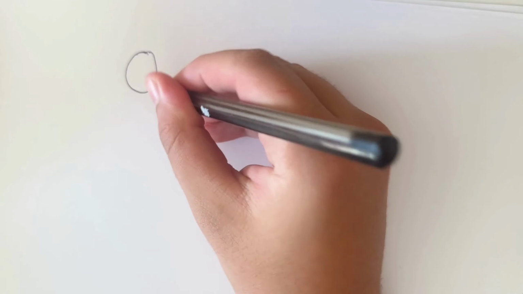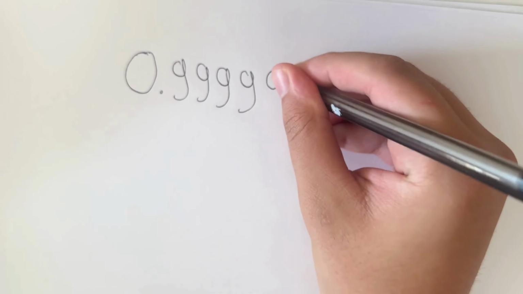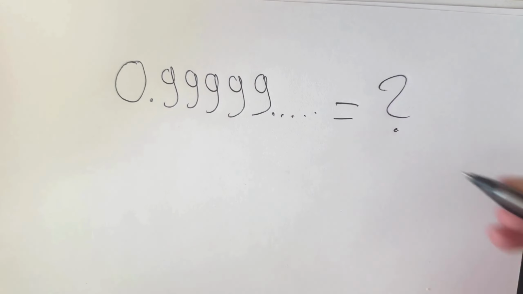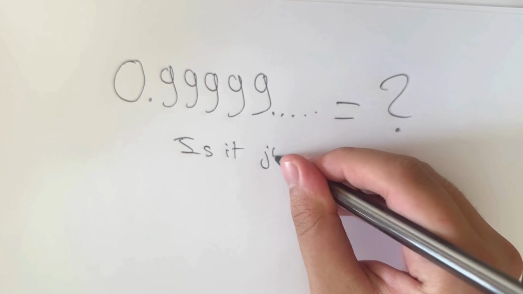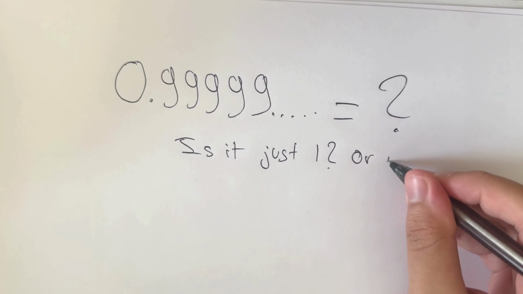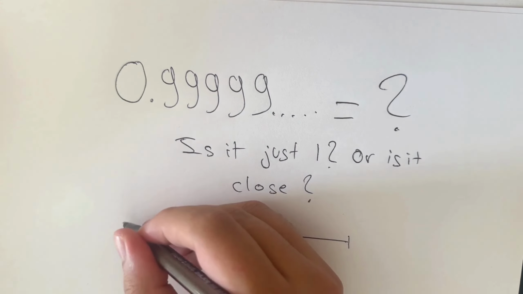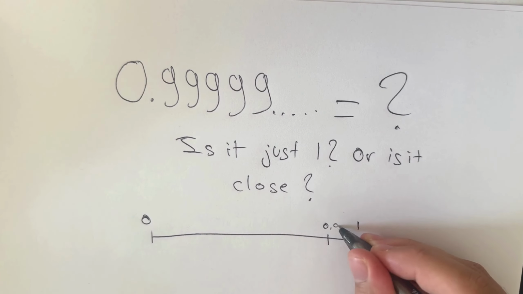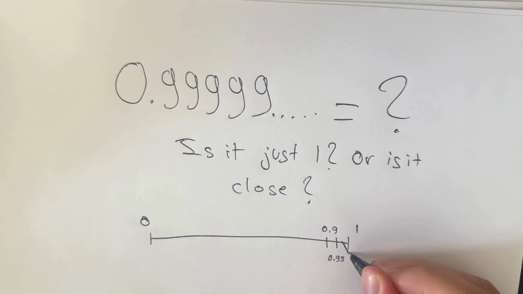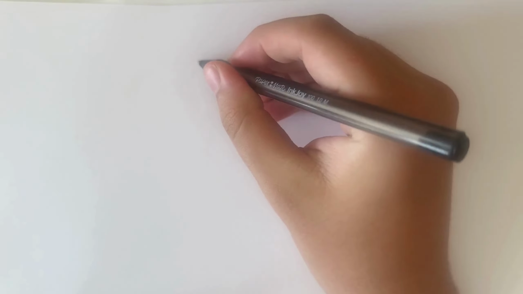What if I told you that 0.99999 repeating forever is actually equal to 1? Sounds crazy, right? It feels like it should be just a tiny bit smaller than 1. But what if I told you that there is no number between them? And we're going to go ahead and prove just that using infinite series, limits, and some algebra.